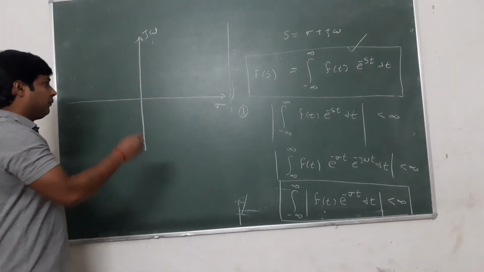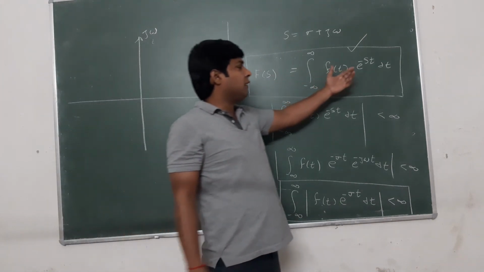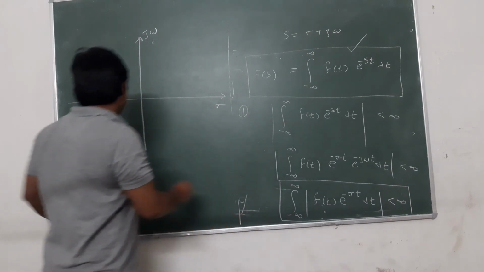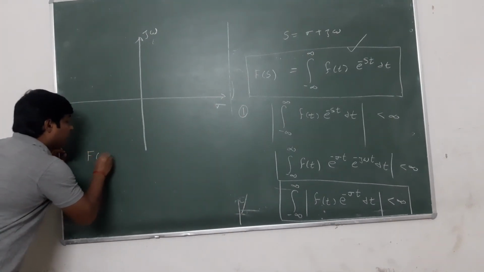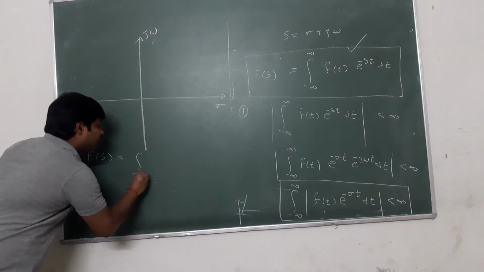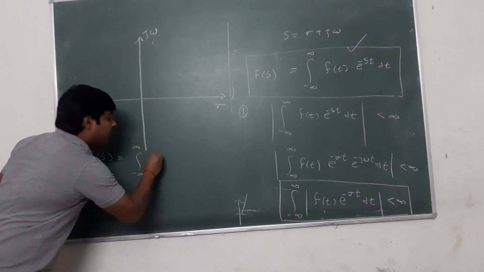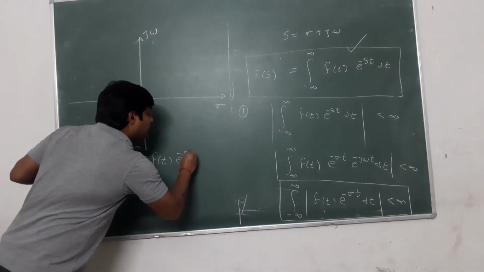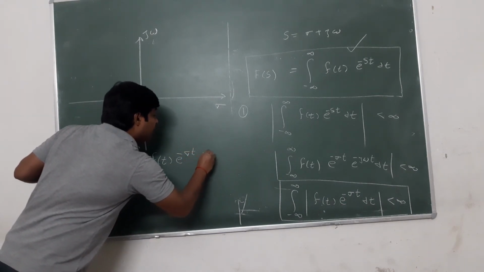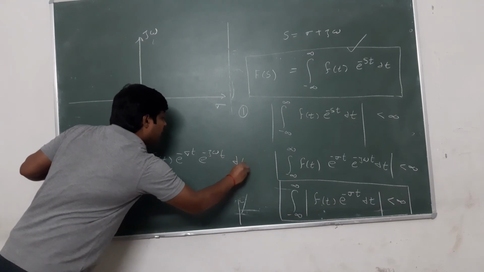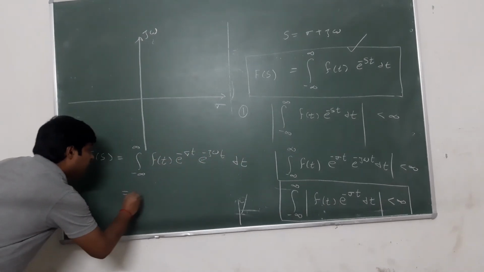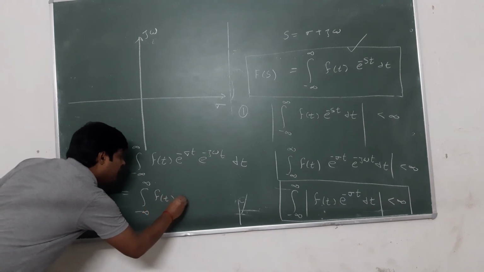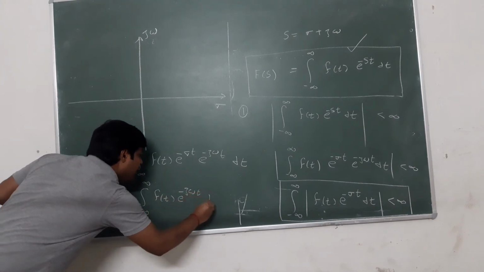If we put sigma equal to 0 in this equation, then F(s) is equal to the integral from minus infinity to infinity of f(t) e^(-jωt) dt.